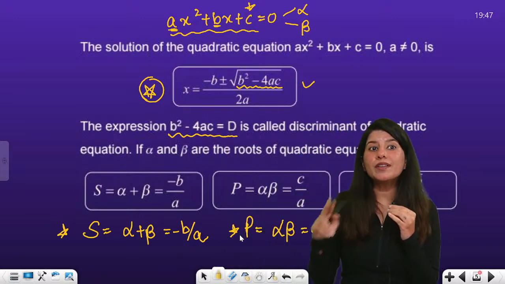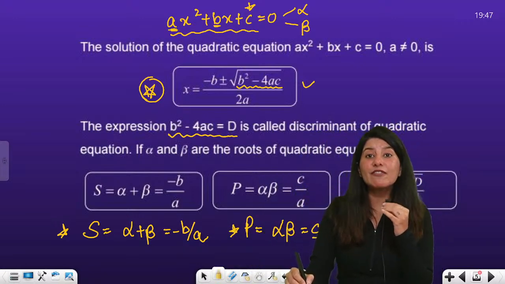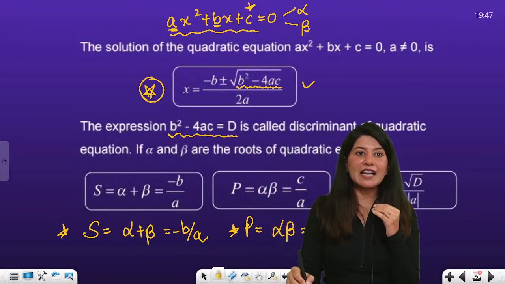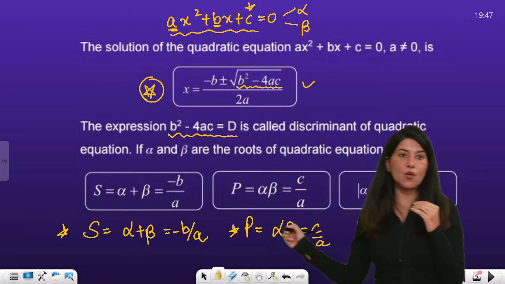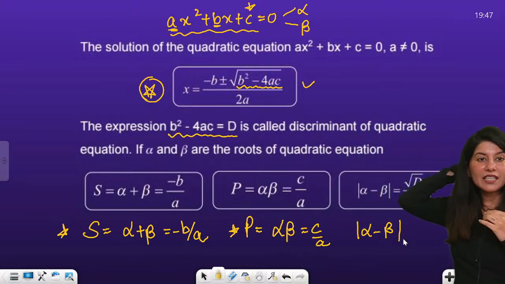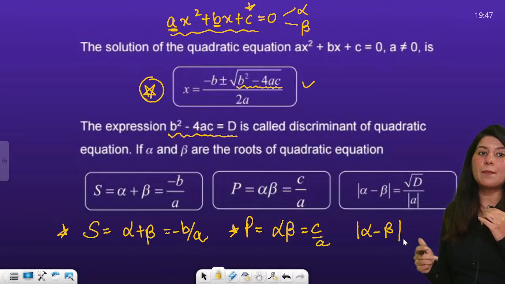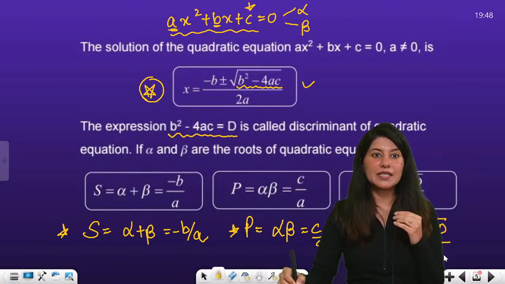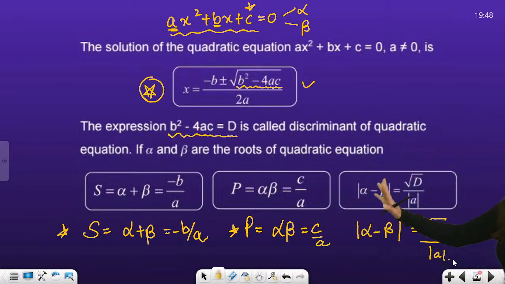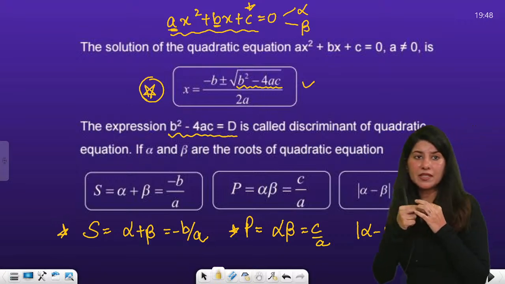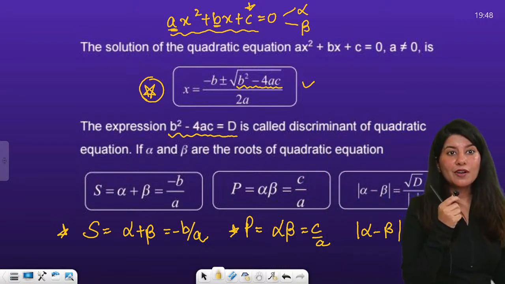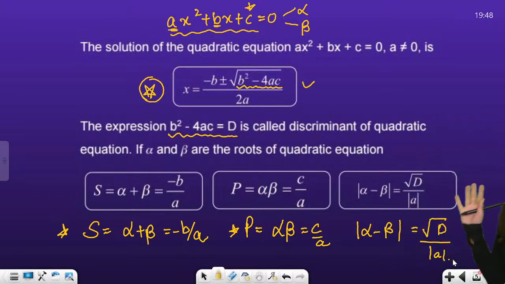But what they do not remember is alpha minus beta, that is difference of roots, that too inside the modulus. So difference of roots, modulus of alpha minus beta, is nothing but square root of d upon modulus a. Now I'm going to tell you that even if you don't remember that modulus of alpha minus beta is equal to root of d by modulus a, you can still calculate it.